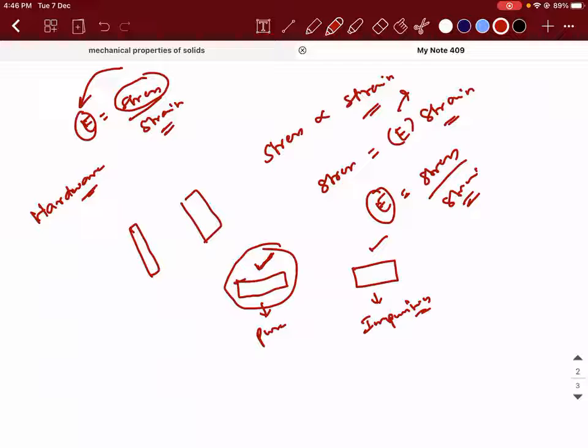You're not the only person in the world buying hardware, right? So do you think they'll produce only this much length? Obviously not. They're going to produce a bigger length, for which they will do a load test. Based on the load test, they will do a load test for this and for this, and then they will calculate the modulus of elasticity, which will arrive at a particular value.